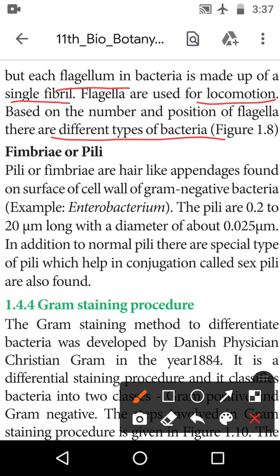Okay, the next one is the fimbriae or pili. The pili or fimbriae are hair-like appendages found on the surface of the cell wall of gram-negative bacteria.